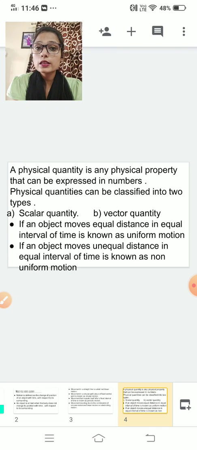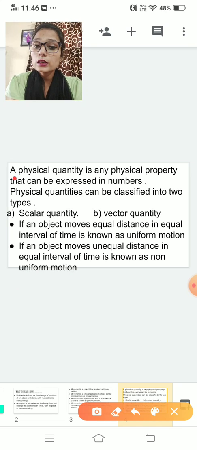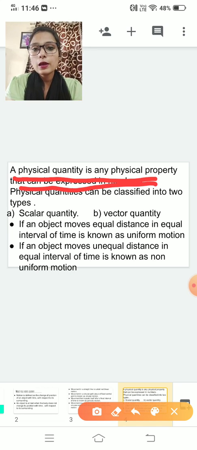These all are examples of physical quantities. But if I talk about love, anger, respect, can you express them in number form? No, you can't express these terms in number form. So these are not physical quantities. So what is the definition of a physical quantity? A physical quantity is any physical property that can be expressed in a number.